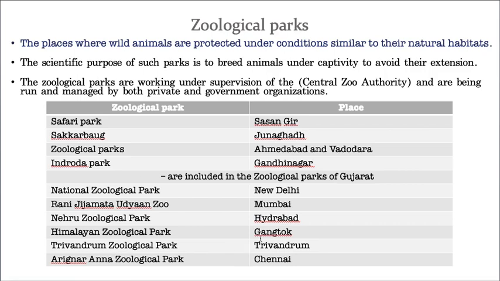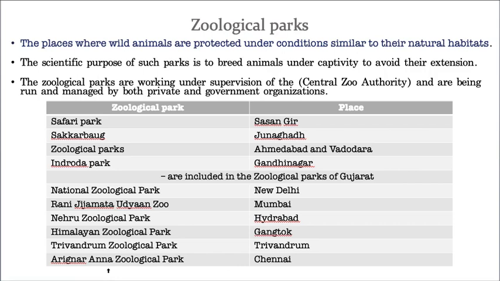In the remaining parts of the country also, there are many zoological parks. National Zoological Park, New Delhi, whereas Rani Jijamata Udyan Zoo is located at Mumbai, and Nehru Zoological Park, Hyderabad. And also Himalayan Zoological Park, which is at Gangtok. And also Trivandrum Zoological Park, obviously in Trivandrum. And also Arignar Anna Zoological Park.